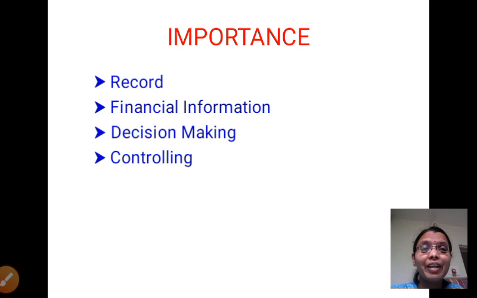Then I'll verify whether 100 boxes are there, or more, or less. If more, that's not a matter, but if less, it is a matter, because our expenses increase. So that means we are controlling accounting.